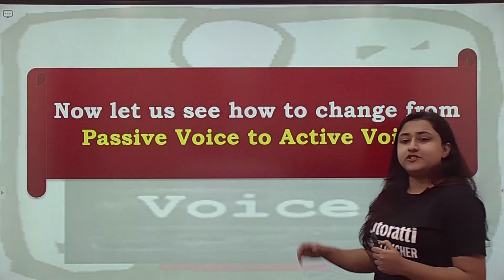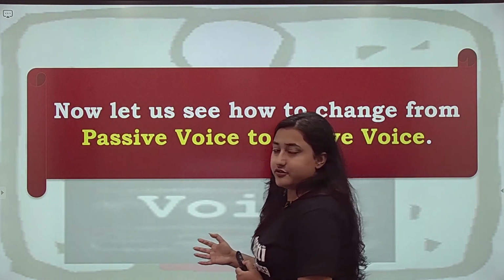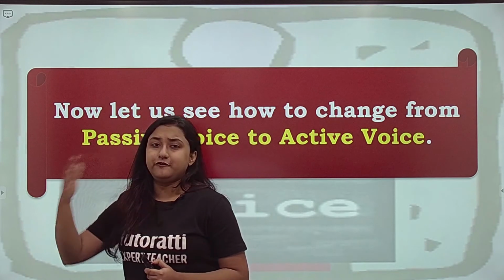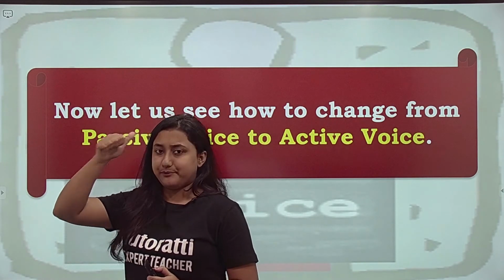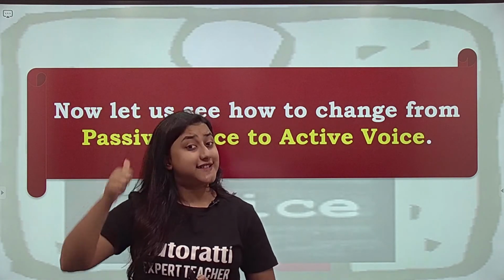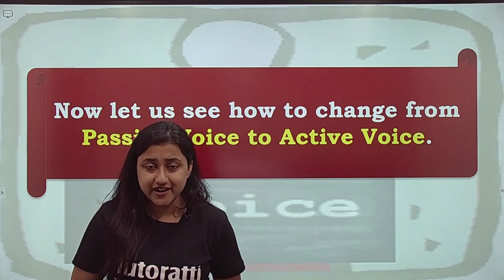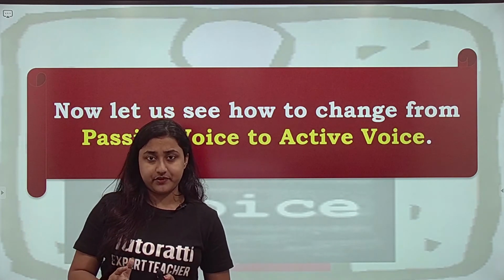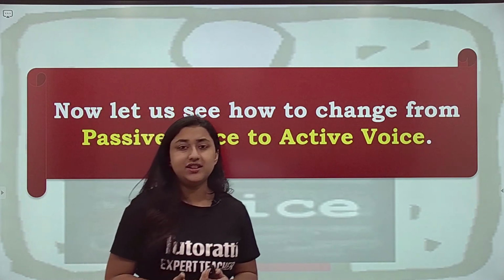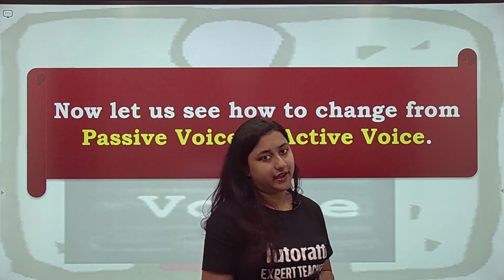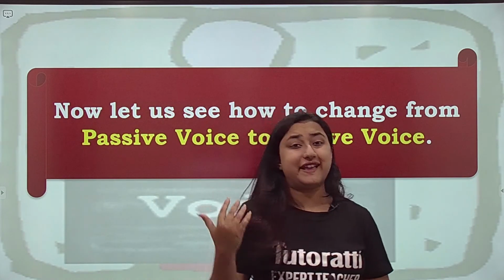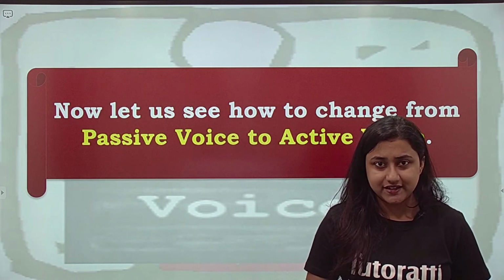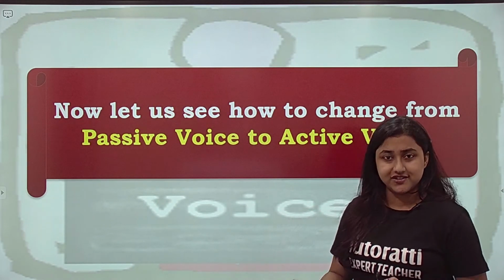Okay, so now these were the rules for how you change from active to passive. First step, swap the subject and the object. Second step, add to be in the correct tense. Third step, you add the past participle, and the last step you add by. Okay, we also saw some exceptions such as imperative sentences where there are orders or requests.